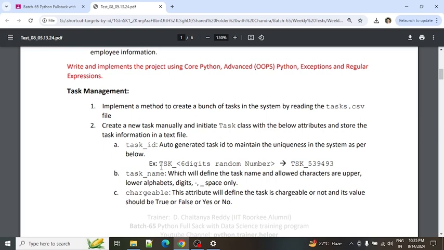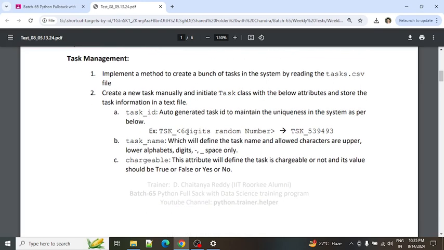The next point is to create a new task manually. It means there is no need to take the input from any file, as we just did with the task.csv, and initiate the task class. So by looking at this, you need to initiate a task class with some attributes. Whatever task is created is going to be saved in a file.